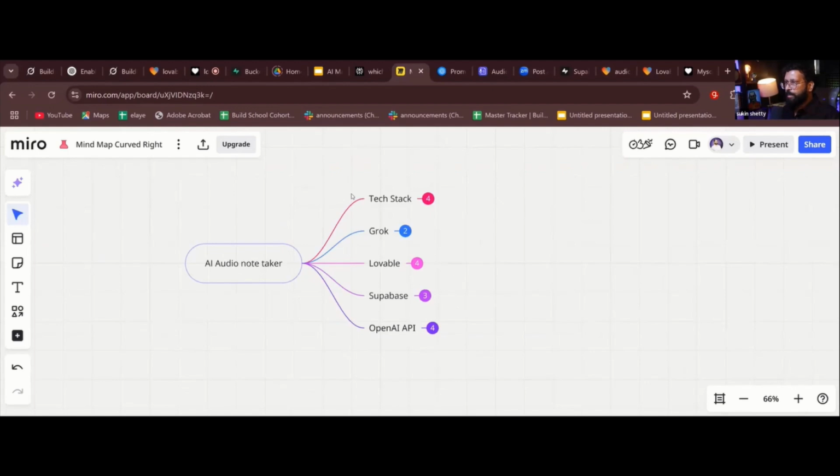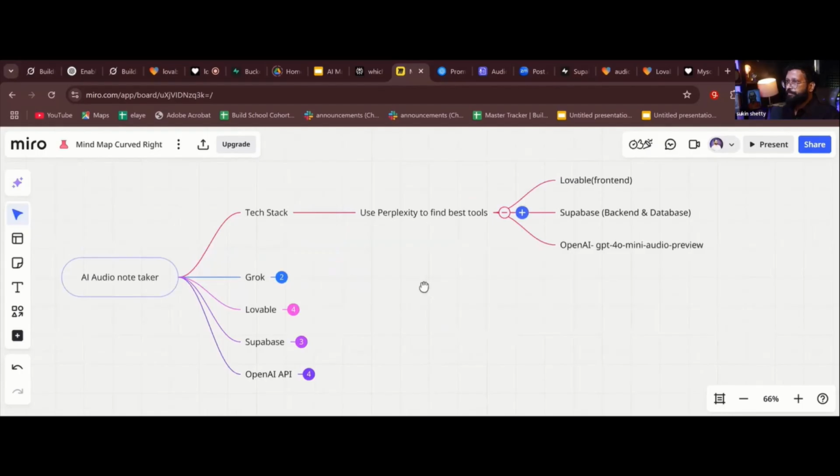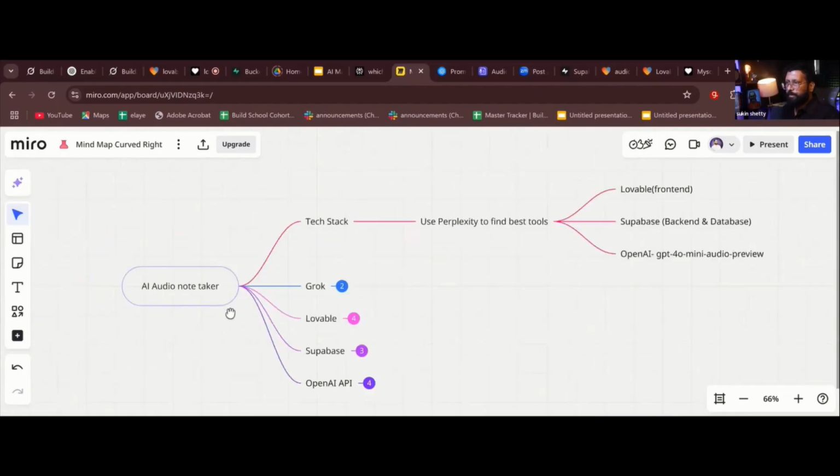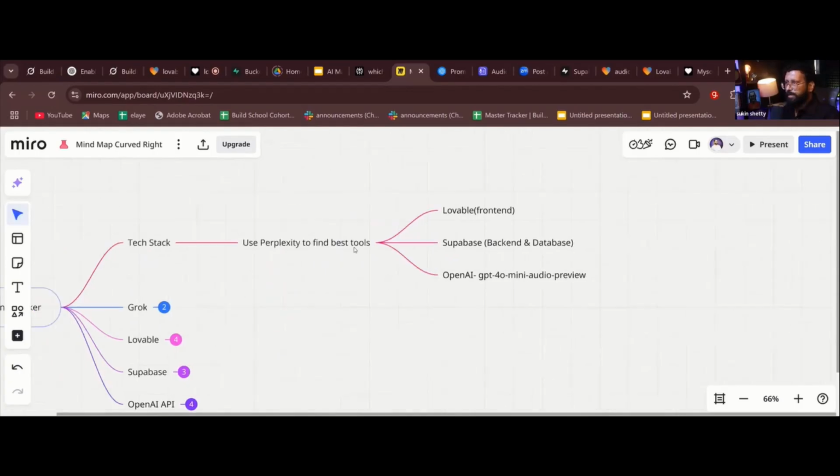Tech stack. As I showed you, I used Perplexity to find out which are the best tools. I selected Lovable, Supabase, and the OpenAI API. Can you explain the tech stack? Okay, let me do that. This is the tech stack, on the left side. You can take a screenshot of this tech stack. Let me know if it is done. Okay, I hope it's done.